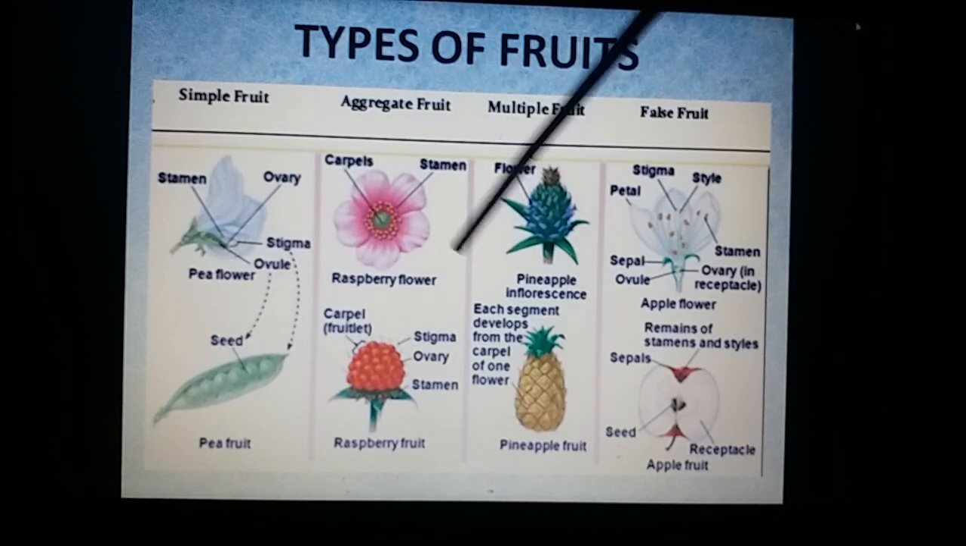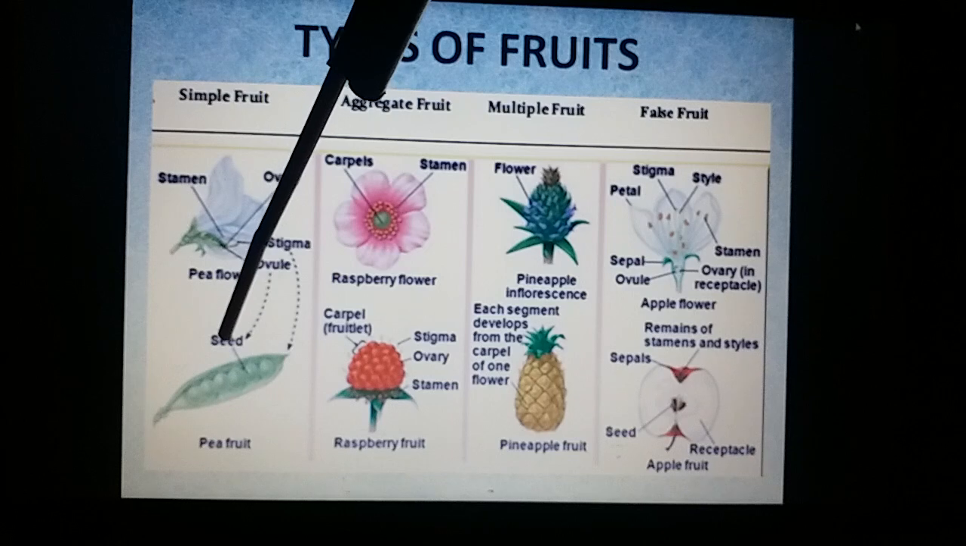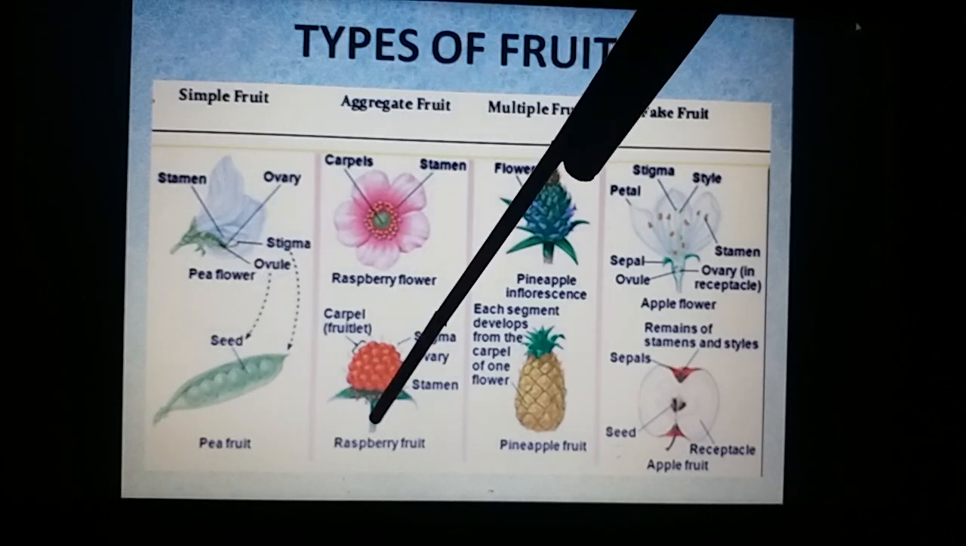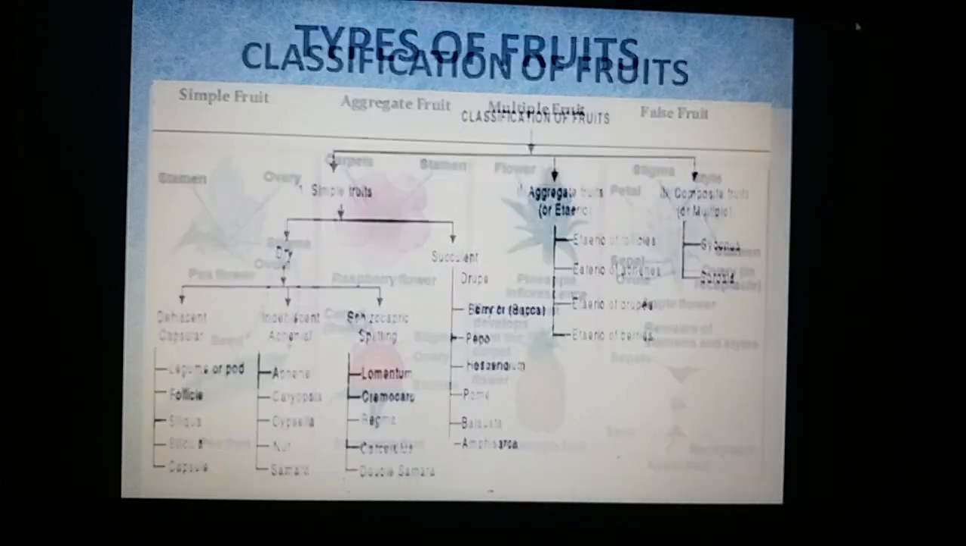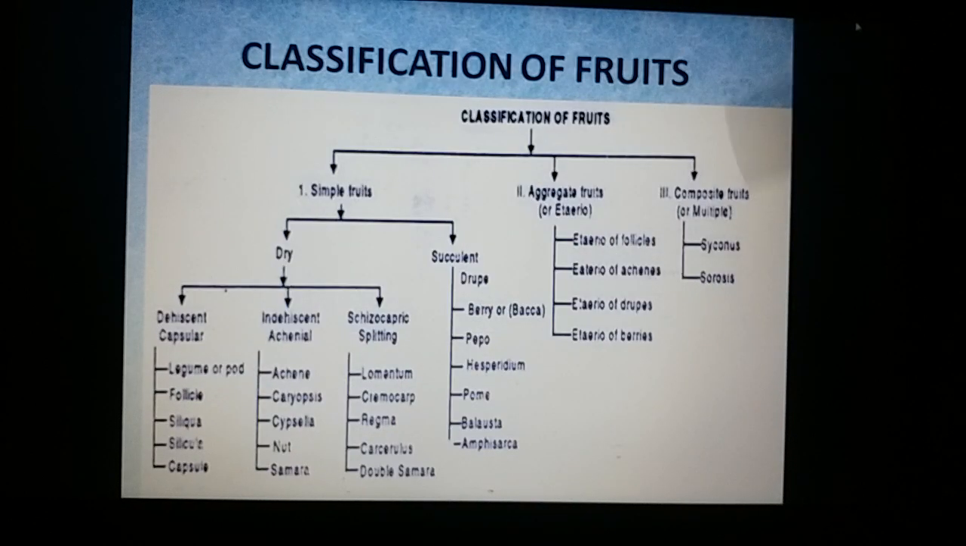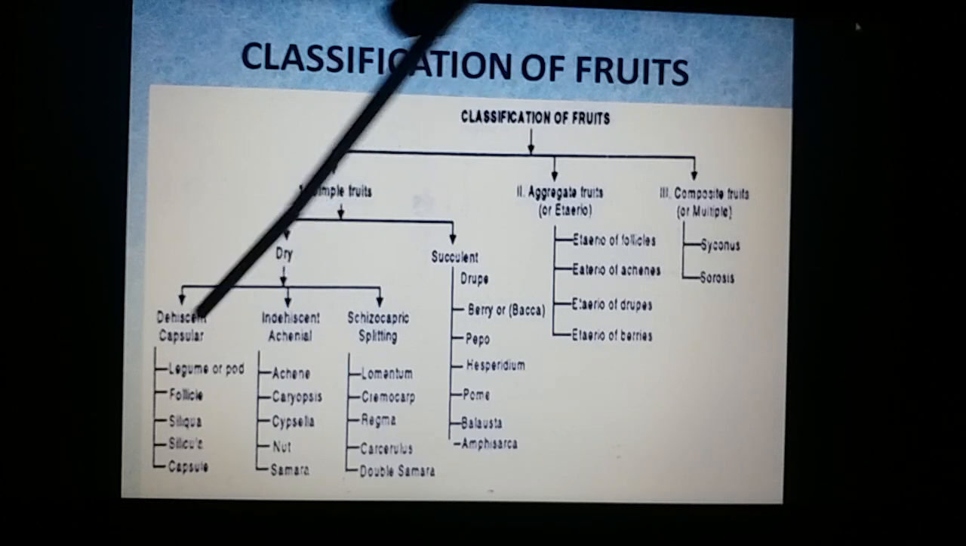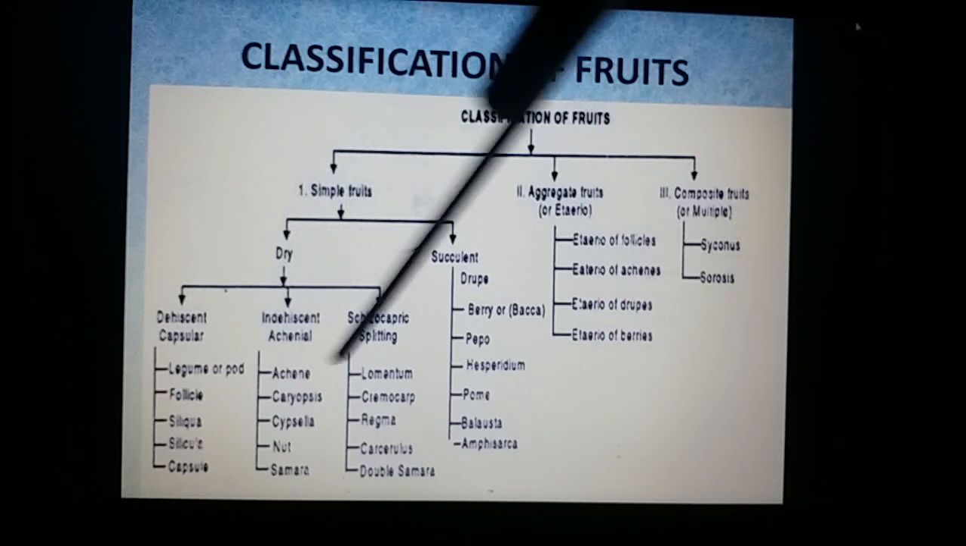And here again we are seeing the simple fruit developing from a single flower of a single ovary. And these are aggregate fruits, these are multiple fruits, and these are the false fruits. Here you are seeing the wide and broad classification of various types of fruits, that is simple, aggregate and multiple fruits. Simple fruits into fleshy fruits and dry fruits, dry fruits into dry dehiscent, dry indehiscent, and schizocarpic.